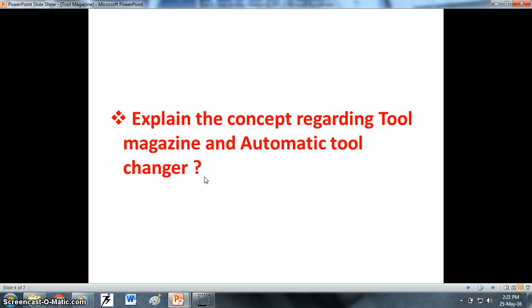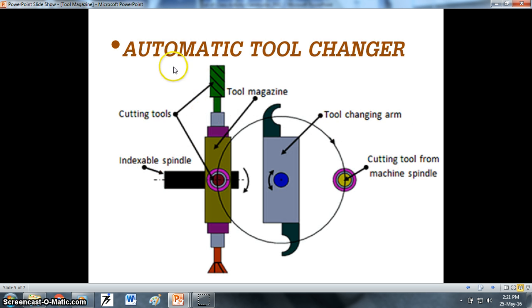There is one simple question. The students should explain the concept regarding the Tool Magazine and automatic tool changer. There is a very simple diagram for the automatic tool changer, which consists of the tool magazine and also the tool changing arm. You can see the indexable spindle here, and on that there is a tool magazine. You can see the two types of tools which are placed on the tool magazine.